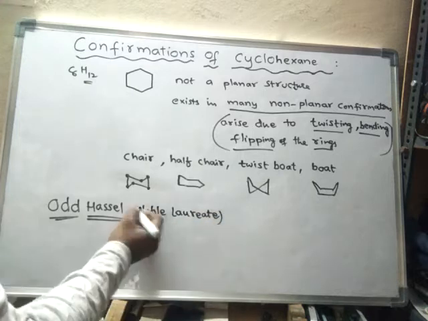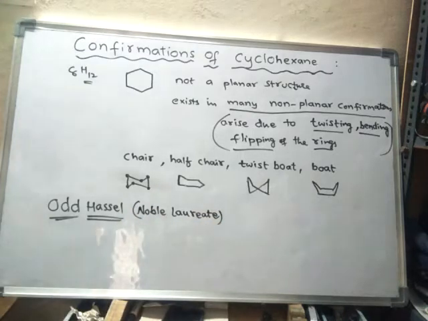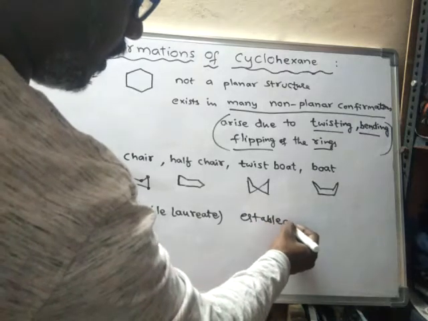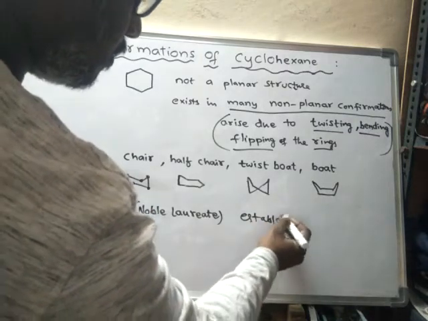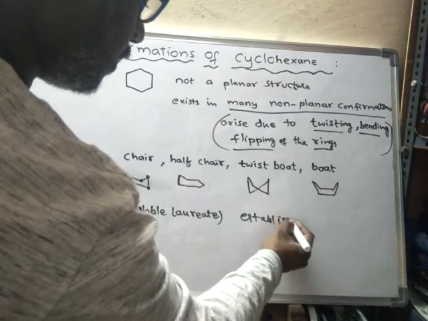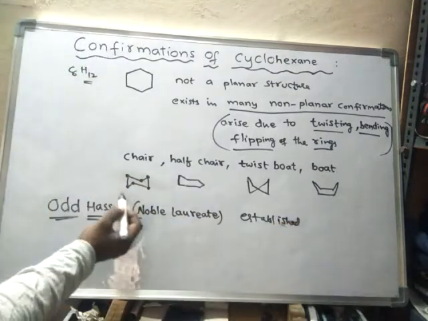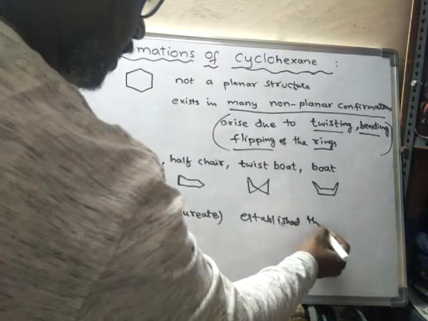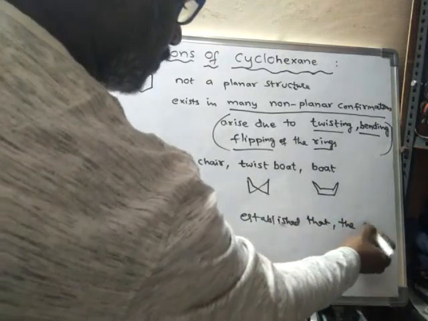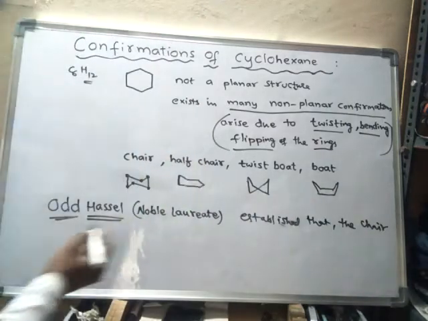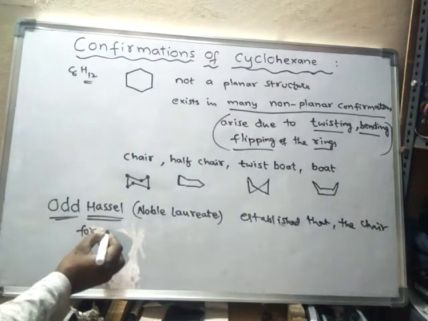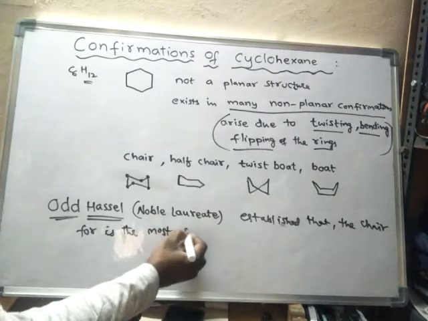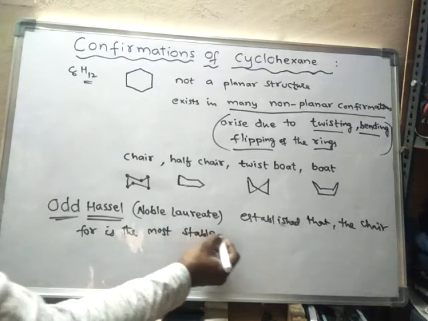He established that the chair form is the most stable form.